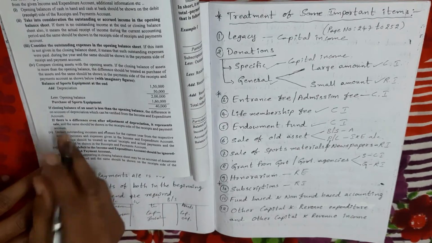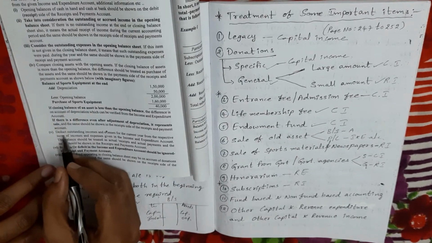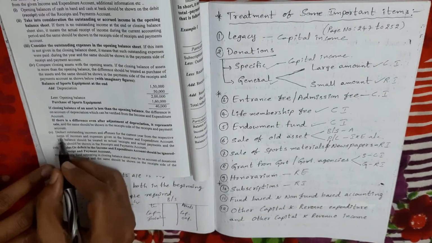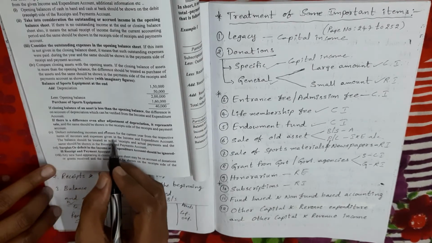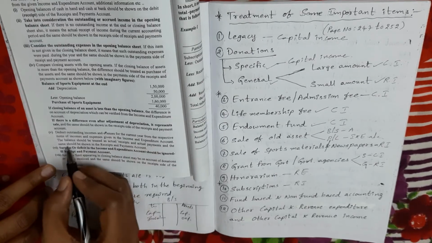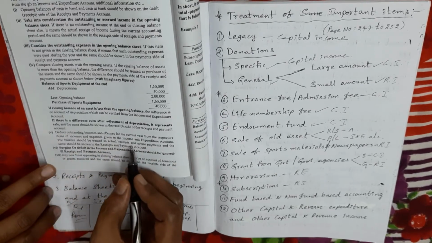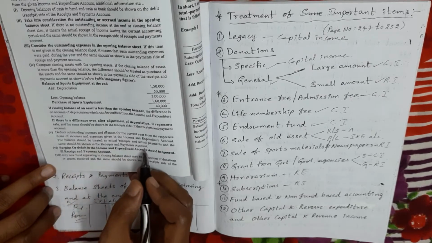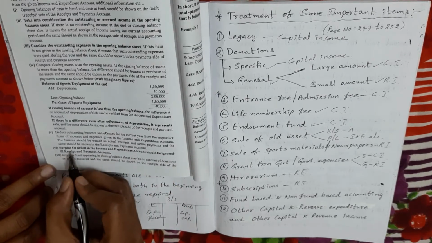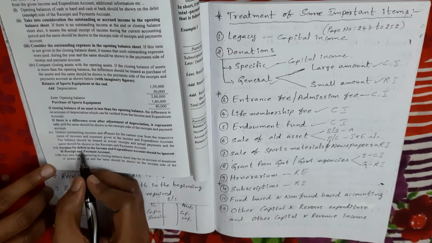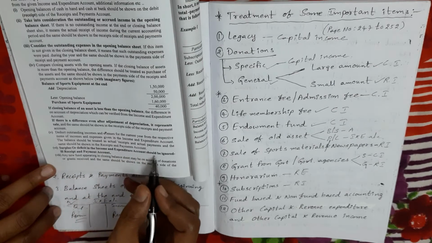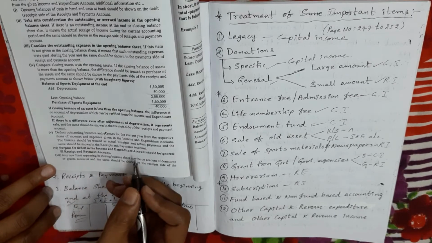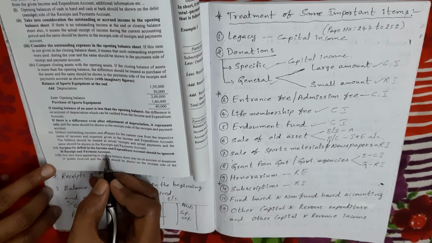Next, this is an important point. Deduct outstanding incomes and expenses for the current year from the respective items of incomes and expenses given in the income and expenditure account. The balance should be treated as actual receipts and actual payments, and the same should be shown in the receipts and payments account. Next, surplus or deficit in the income and expenditure account should be ignored in the receipts and payments account. We take it in the balance sheet and we ignore it in the receipts and payments account.